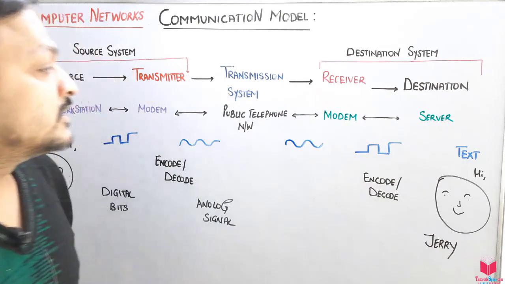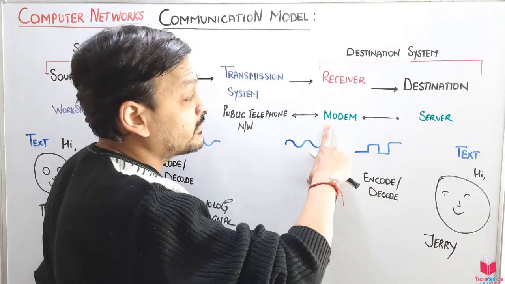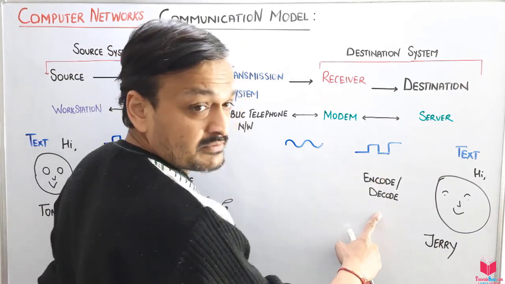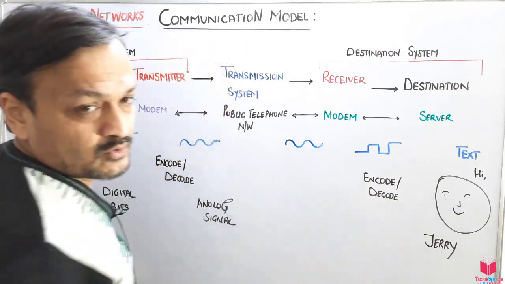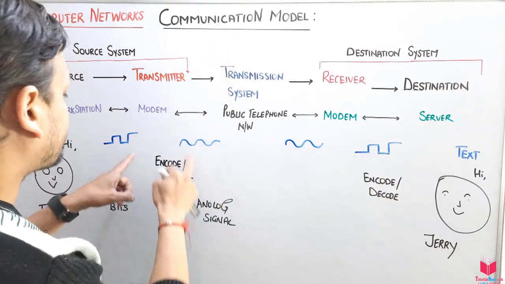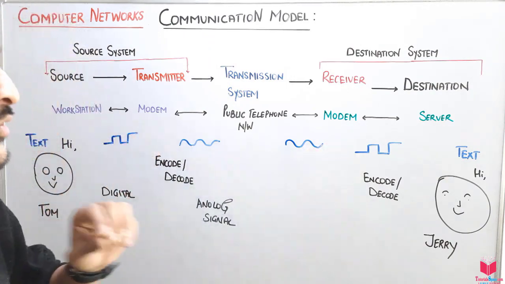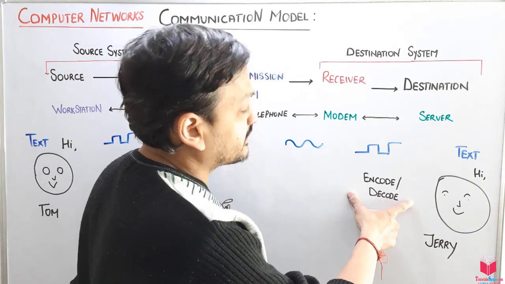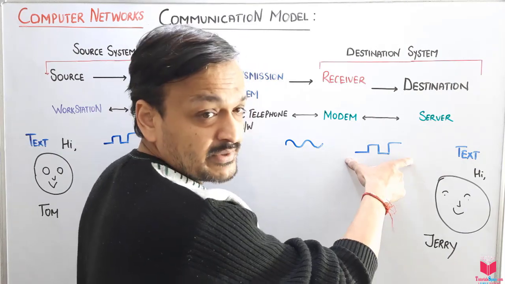Okay guys, in this case the analog signal is received by this modem. This modem converts the analog signal into digital bits, in 0 and 1 form; it encodes and decodes the data. The same thing is done by the modem here, and the same thing is done here, so don't get confused. After that we get the data decoded, from analog signal to digital bits.